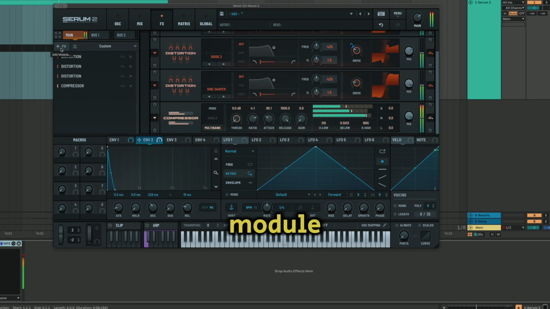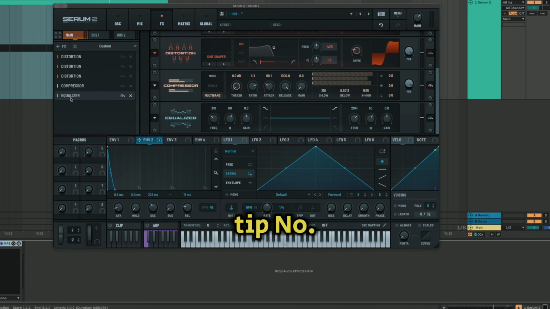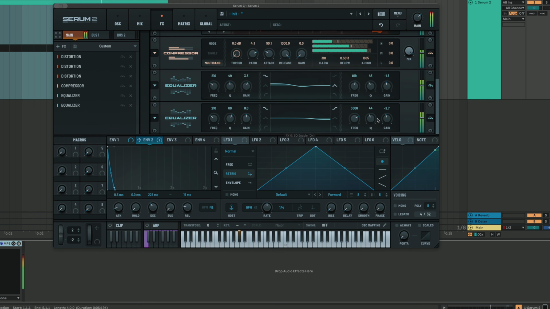Tip number 1 for enhancing your kicks: always use an EQ to match the kick to your track, because the kick is the most important element in any song and especially in industrial techno. Emphasize the bands you like and decrease the bands that seem to be too muddy.